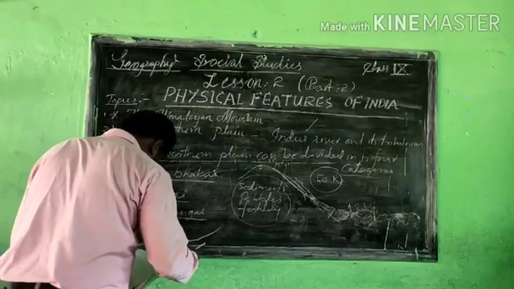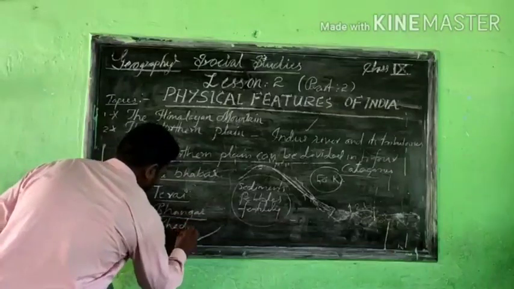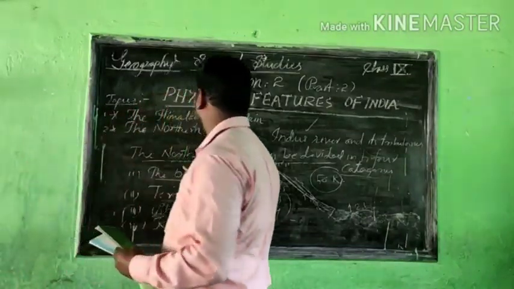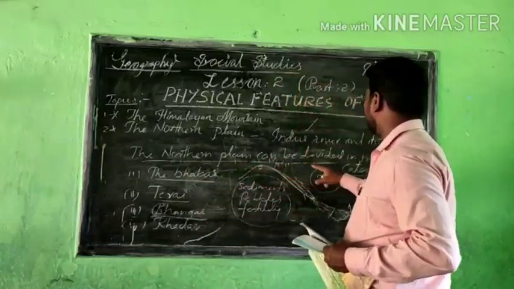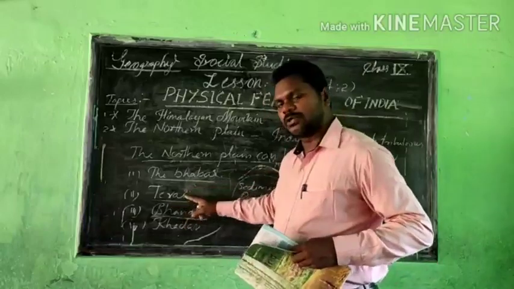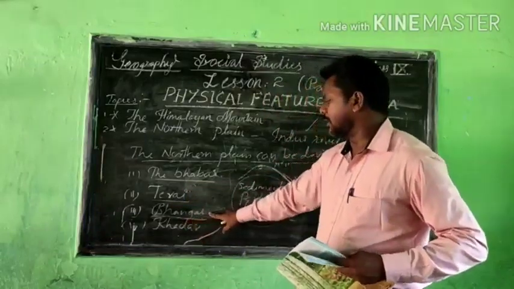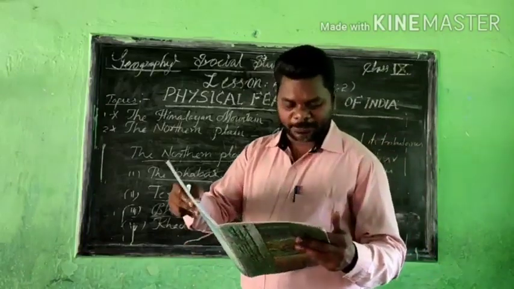And now point number 4. We have to discuss about Khadar. The northern plain can be divided into 4 categories. First one is Bhabar, second one is called Terai, third one is called Bhangar, and fourth one is called Khadar. So let me explain about that.